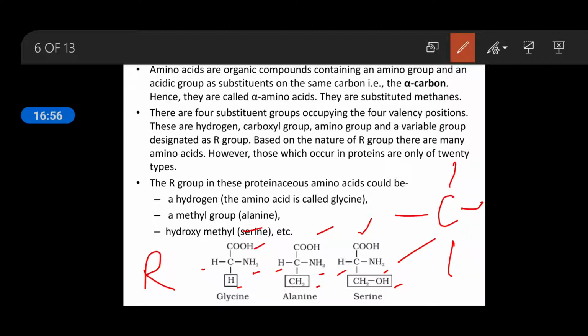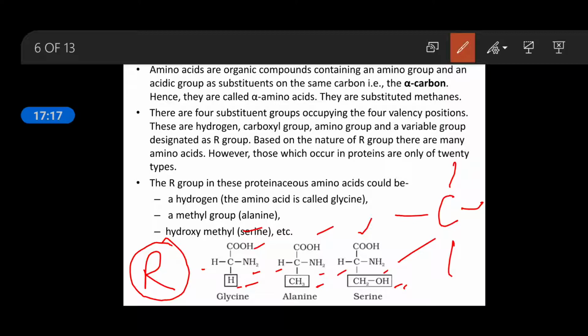R means alkyl group. In place of R, anything may occur. It may be hydrogen, it may be methane, it may be hydroxyl methane, it may be any other type of compound, even aromatic compounds, sulfur compounds also.